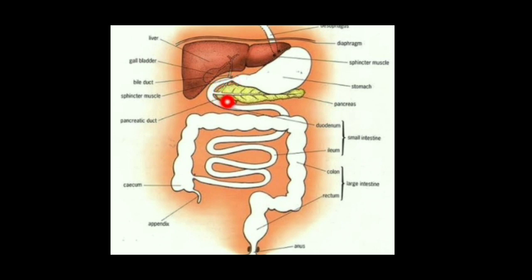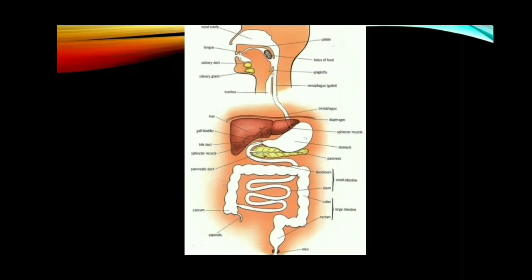Then the small intestine, large intestine, everything we shall study in the next class. So, today we studied about the structure of the alimentary canal. The alimentary canal is a muscular tube. It starts from the mouth and ends in the anus. It contains mouth, buccal cavity, pharynx, esophagus, stomach, small intestine and large intestine. Today we studied about mouth, teeth, tongue, the salivary glands, pharynx, esophagus and stomach.